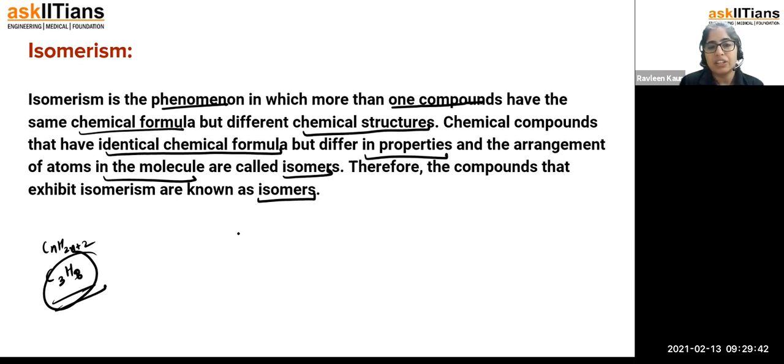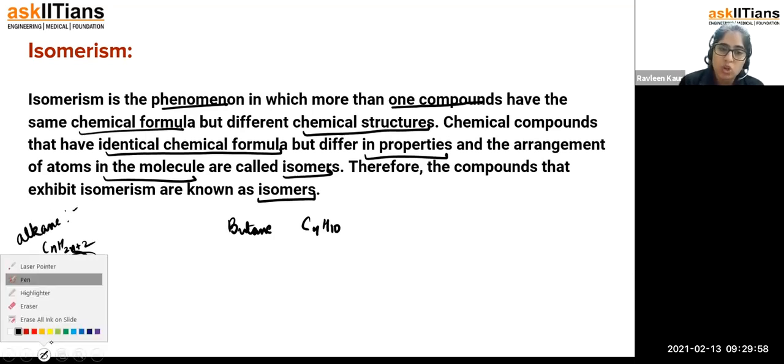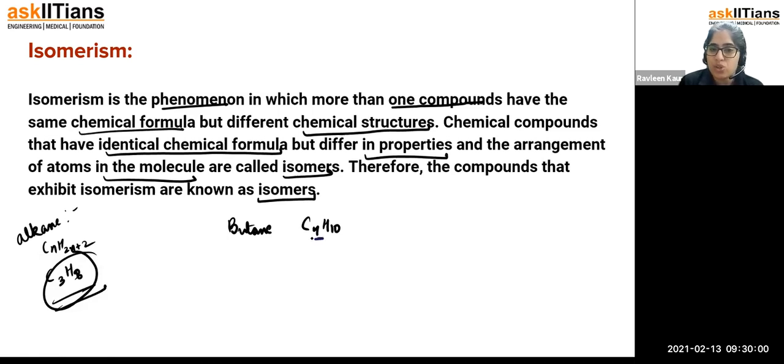Let us pick the butane system. Butane means how many carbon atoms? 4 carbon atoms, so it will have the general formula C4H10. You just have to put C4 here because this is the alkane system, and alkane has CnH2n+2. So it is going to be 4 carbons and 2 times 4 plus 2, that is 10 hydrogens. That was last class's content, but I'm revising simultaneously so you don't feel it is not linked. So this is C4H10.